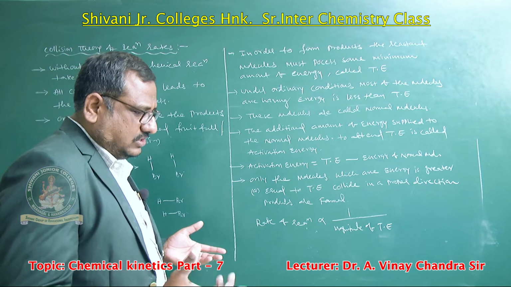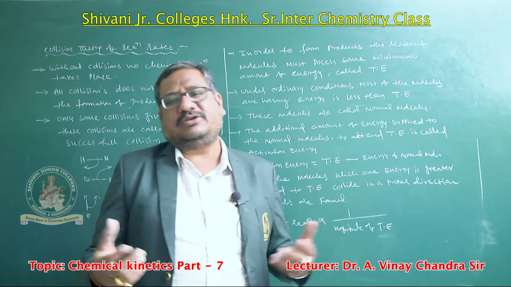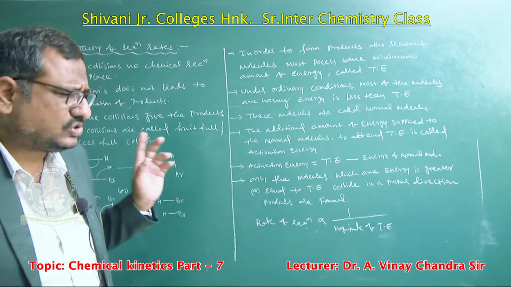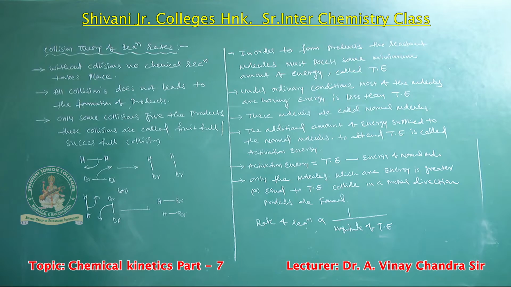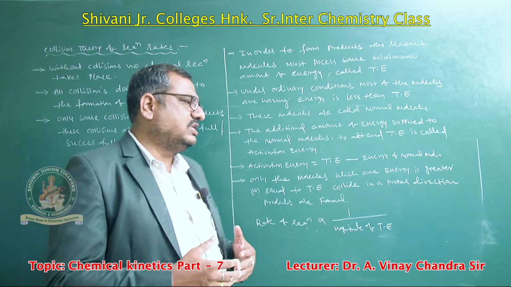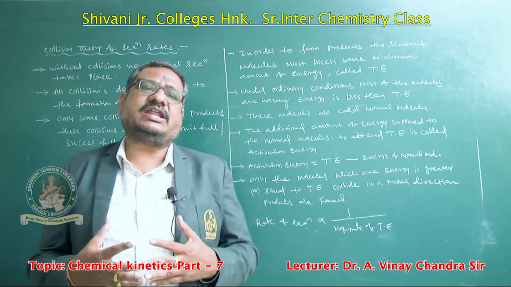Generally, the molecules, as we said earlier, are randomly moving. When they move randomly, random collisions occur, but not all collisions lead to product. Only some collisions give the product. Those collisions are called fruitful or successful collisions. And what type of collisions will be fruitful or successful? Collisions that take place in the proper direction.